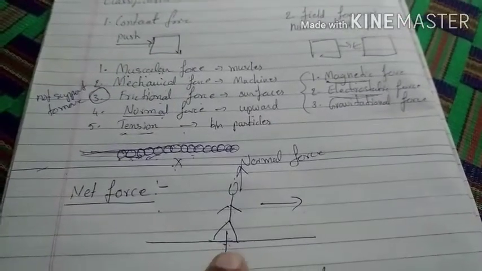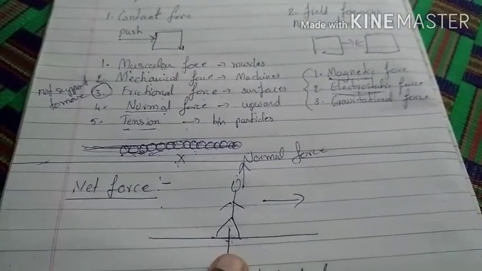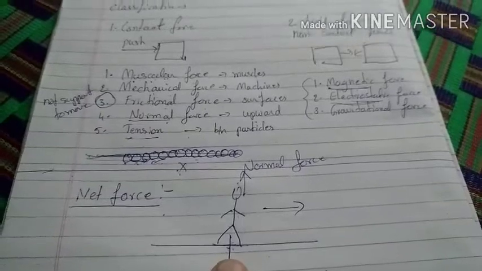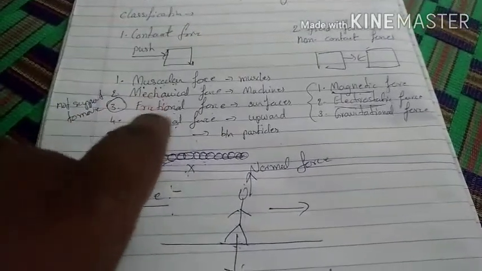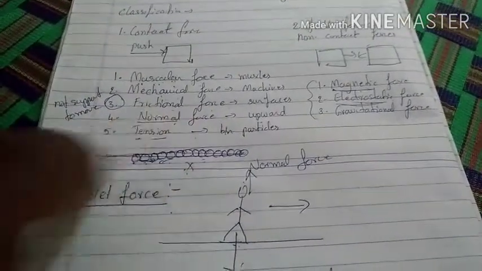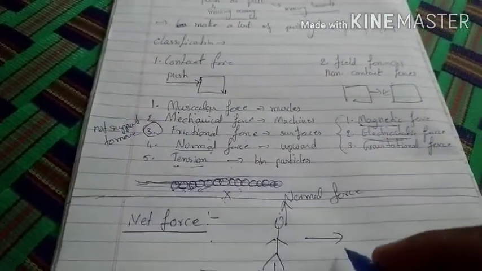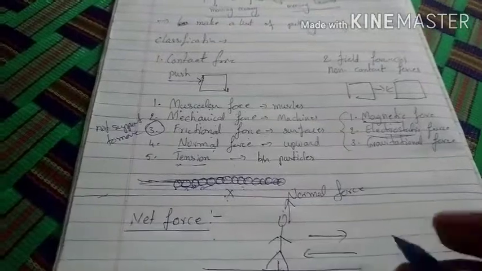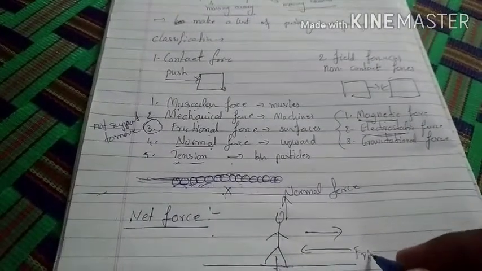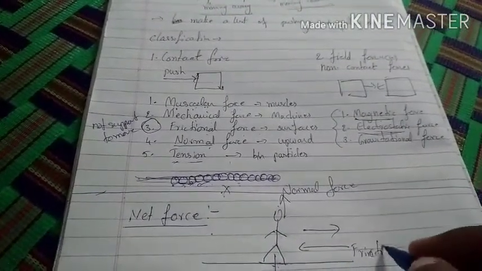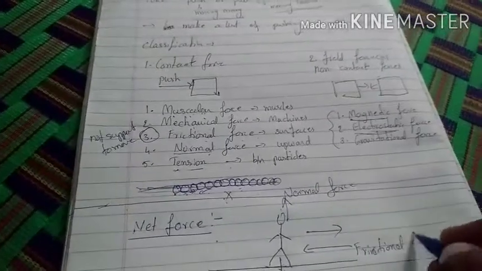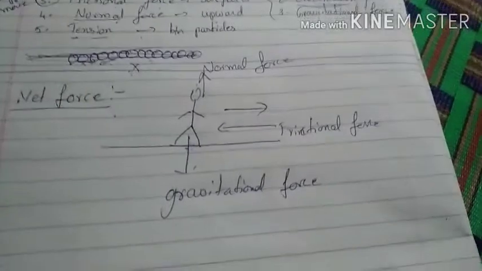So the kind of force the roughness produces is none other than the frictional force. Here we are able to walk in this direction, which means in the opposite direction we are going to have a frictional force.